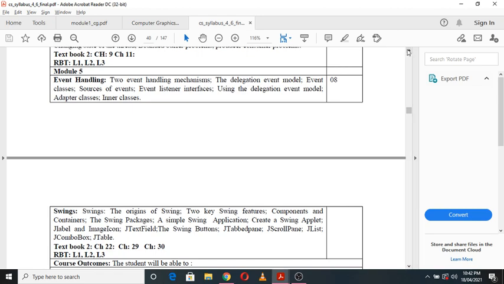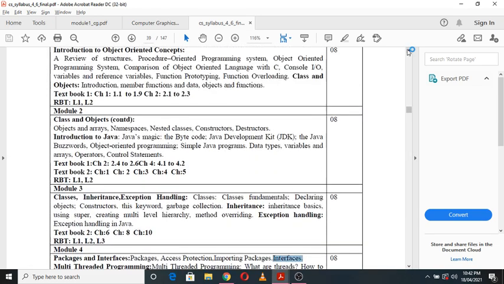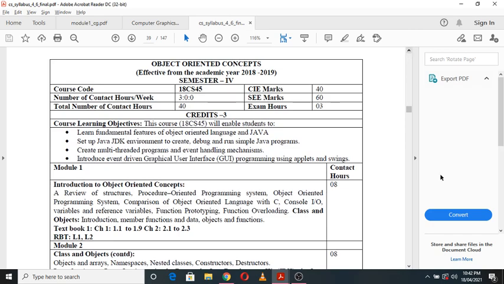So this is the introductory part of your syllabus and the subject, that is object oriented concepts.